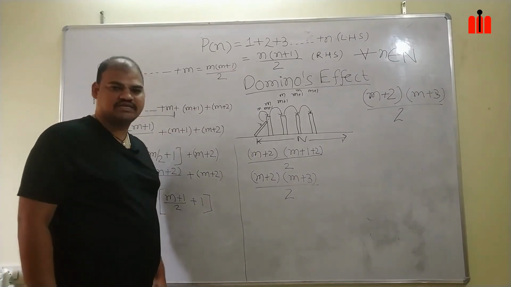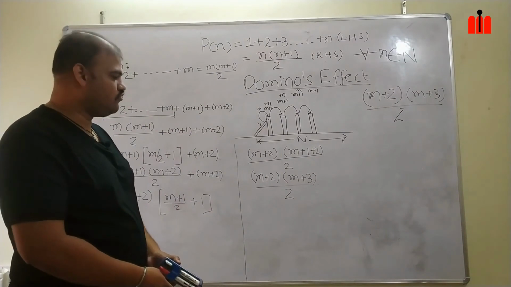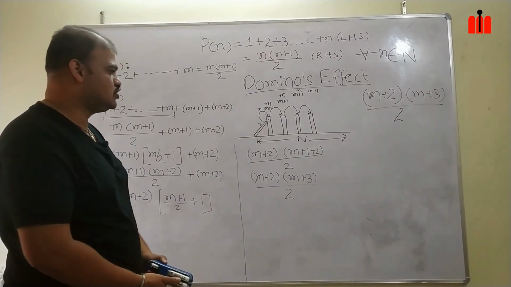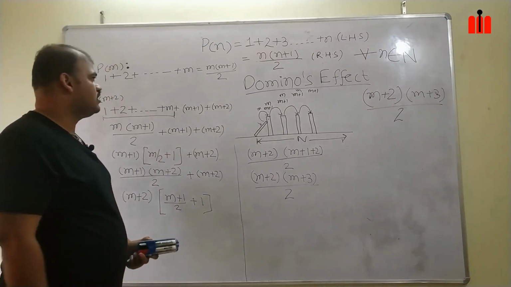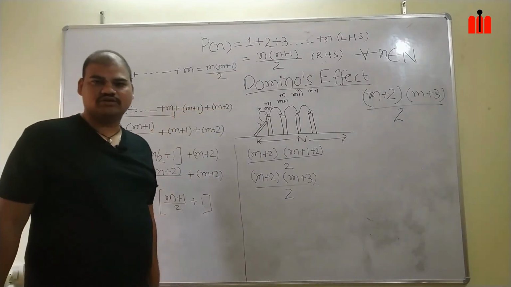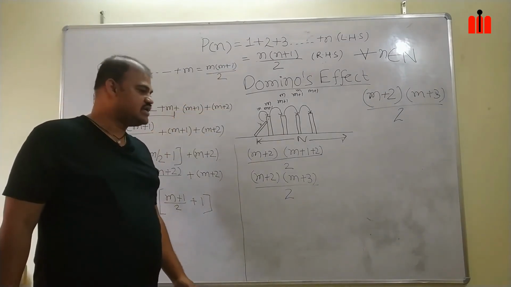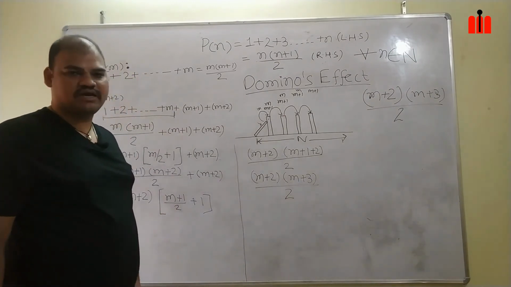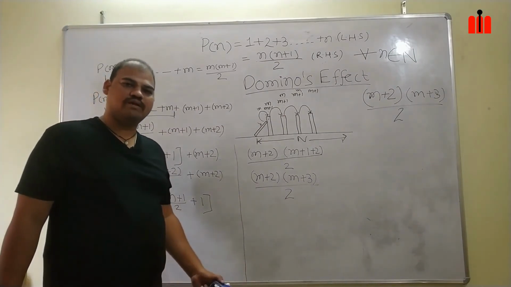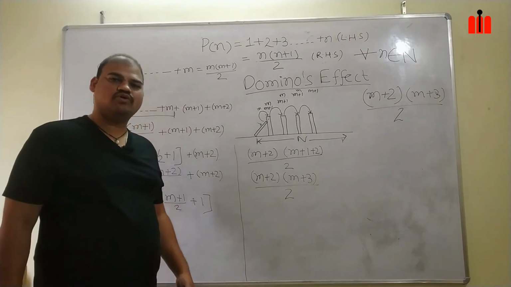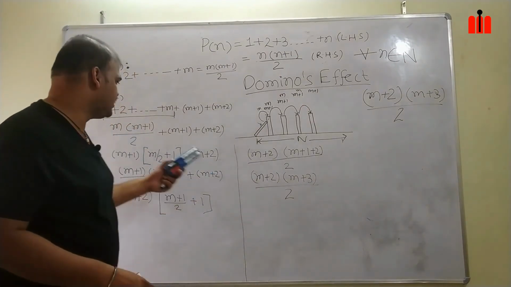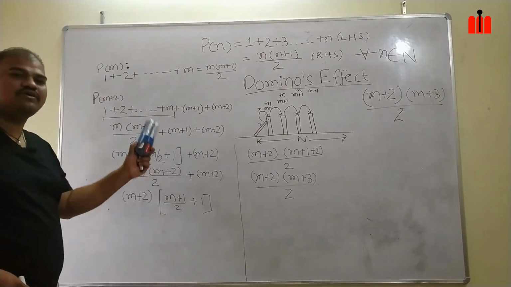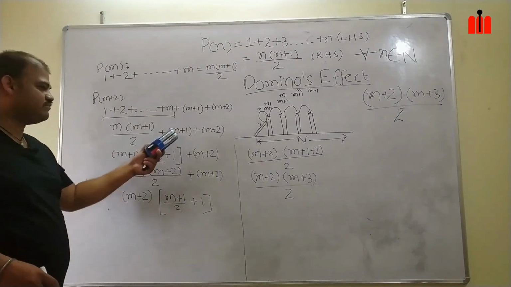Now the question arises, why are we going for m plus 1 rather than m plus 2? This sum of the first n natural numbers is a very simple problem, so the efforts taken by us for solving m plus 1 and m plus 2 are nearly the same, but we can see for m plus 2 we spent more effort than for m plus 1.